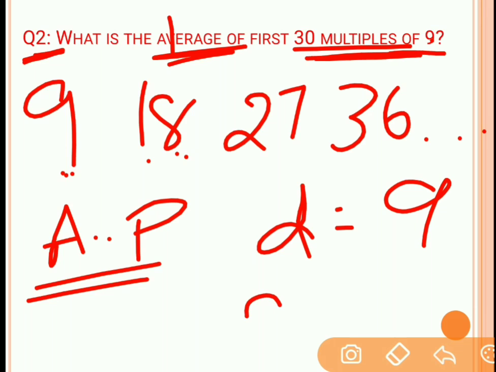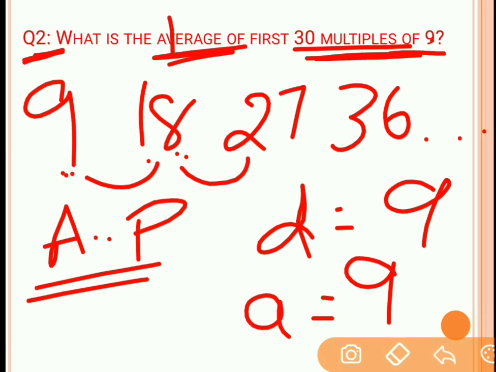What is the first term? The first term over here is also 9. So the difference between two consecutive data is 9 and the first term is 9. So simply we will apply the formula of average for arithmetic progression. Average is the sum divided by the total number of data.